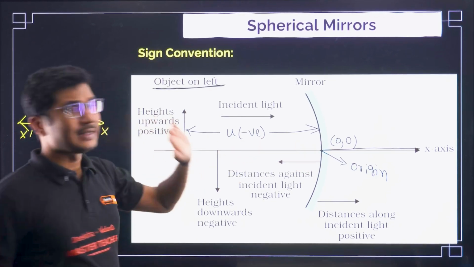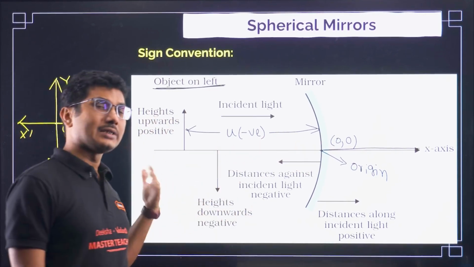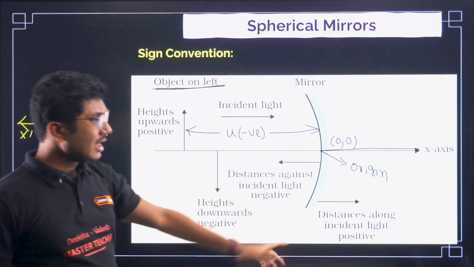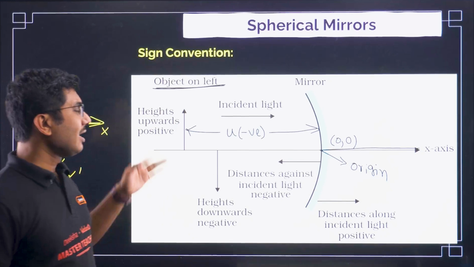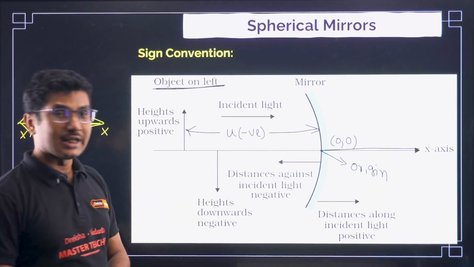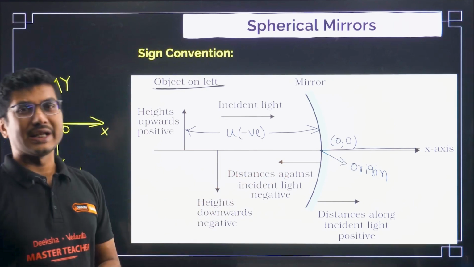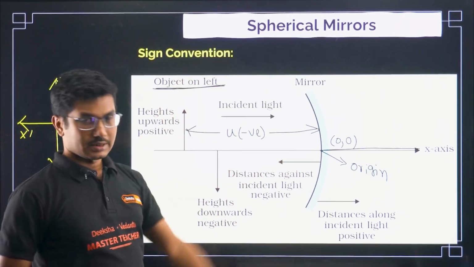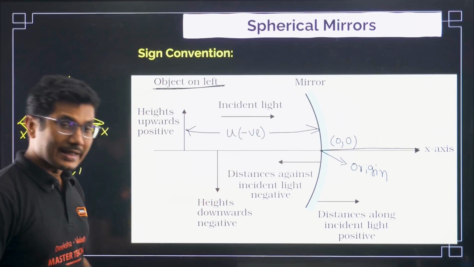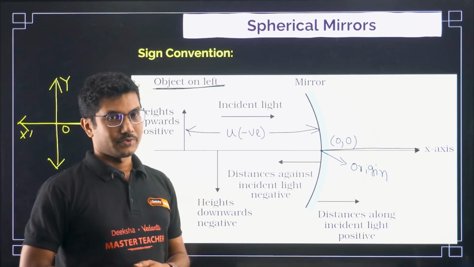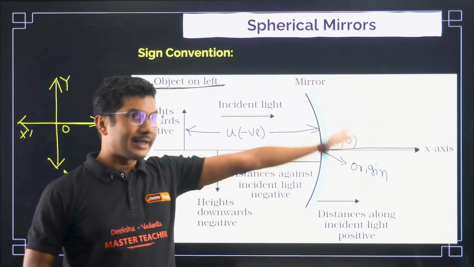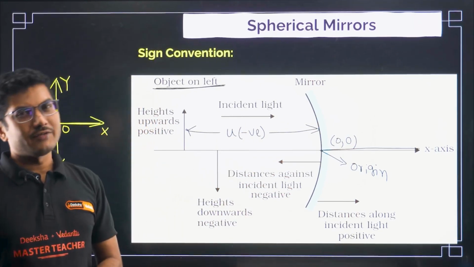Image distance can be negative or positive based on mirror, lens, etc. For example, here we are using a concave mirror, and the distance is more than the focal length, and you are getting an image which is real, so image distance is also negative. For mirrors, if image distance is negative, then it is a real image. If the image distance is positive, that means image is forming behind the mirror, then it is a virtual image.